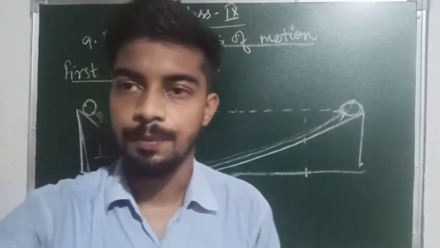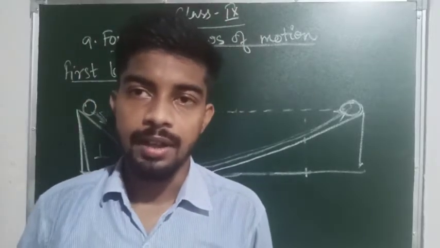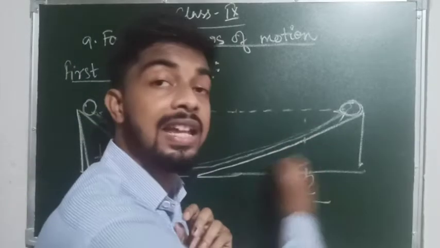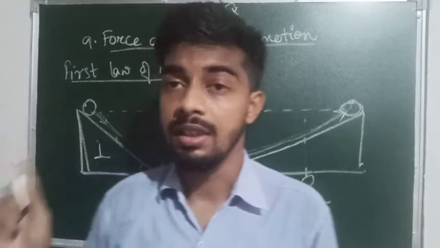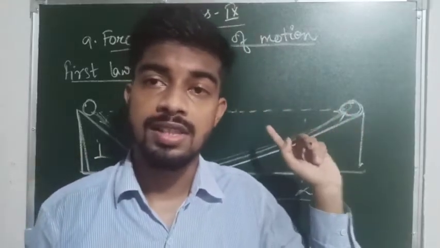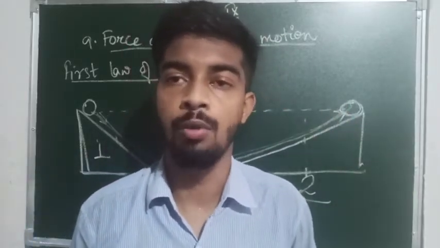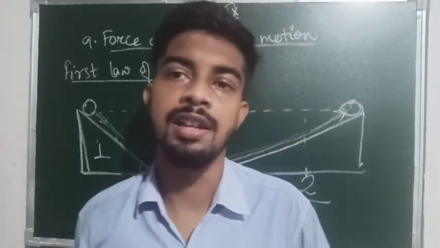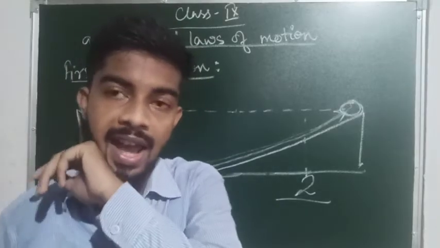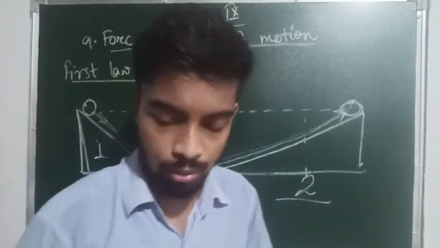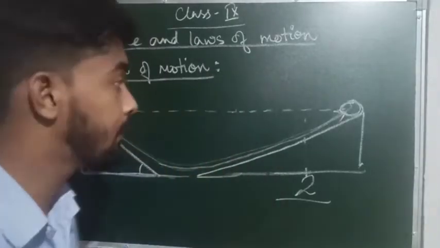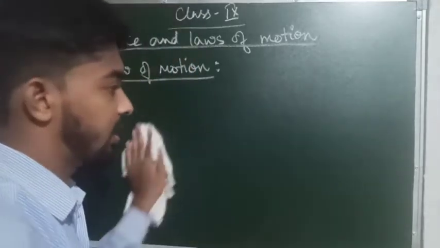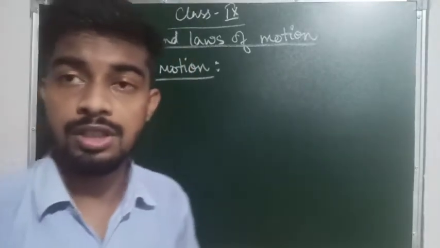So from this he concluded that at whatever height the second slope may be, means whatever the inclination of the second slope may be, the ball always reaches the same height from where it was left. These ideas or theories were further studied by Sir Isaac Newton, and then he came to a conclusion, or he gave a law which was termed as the first law of motion.